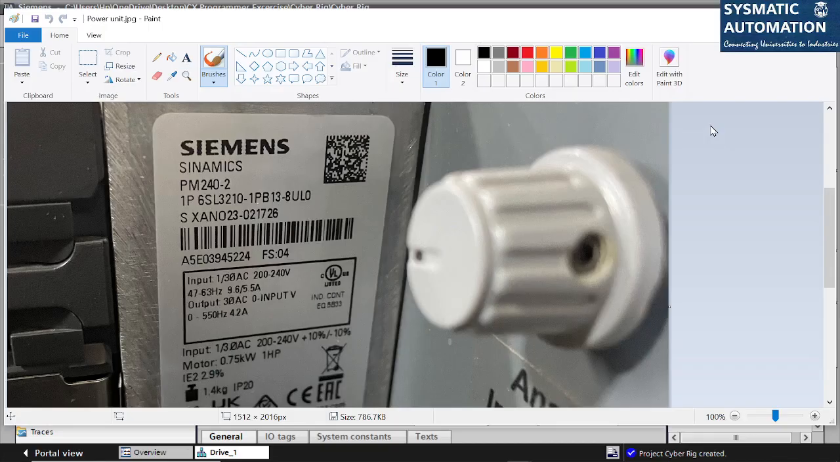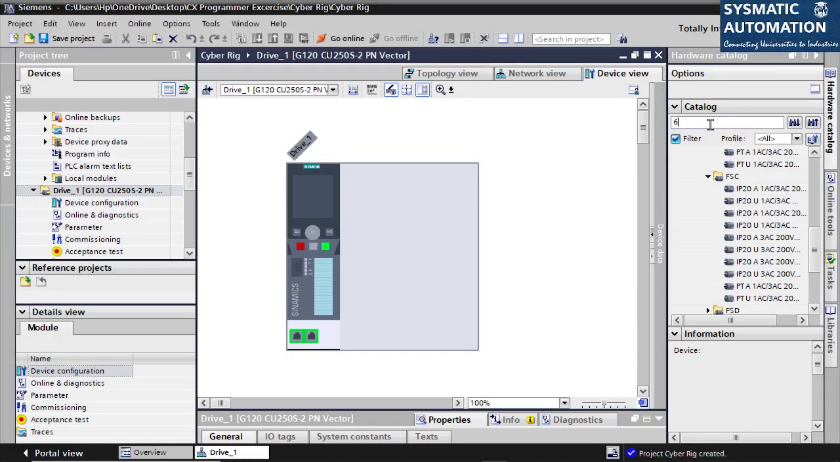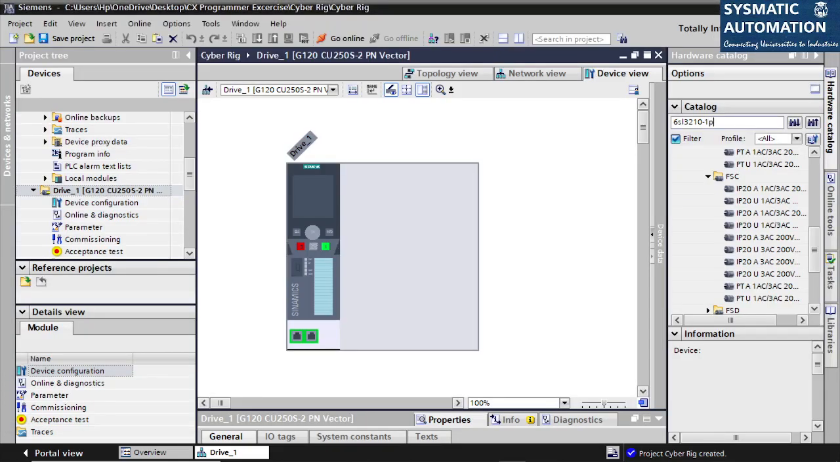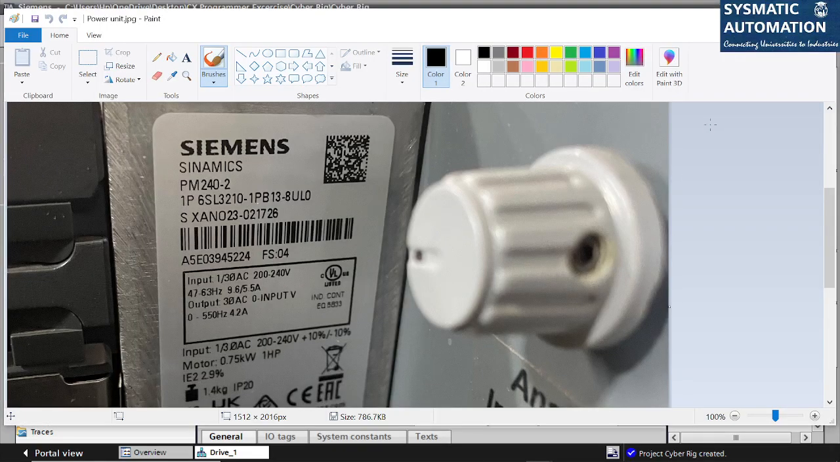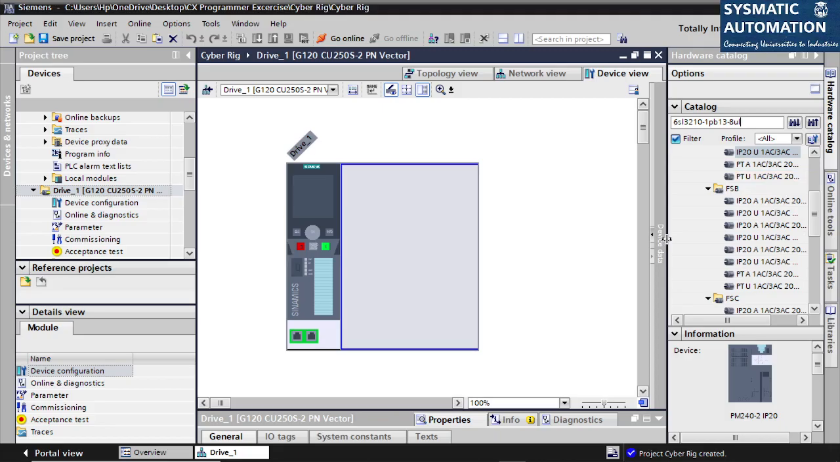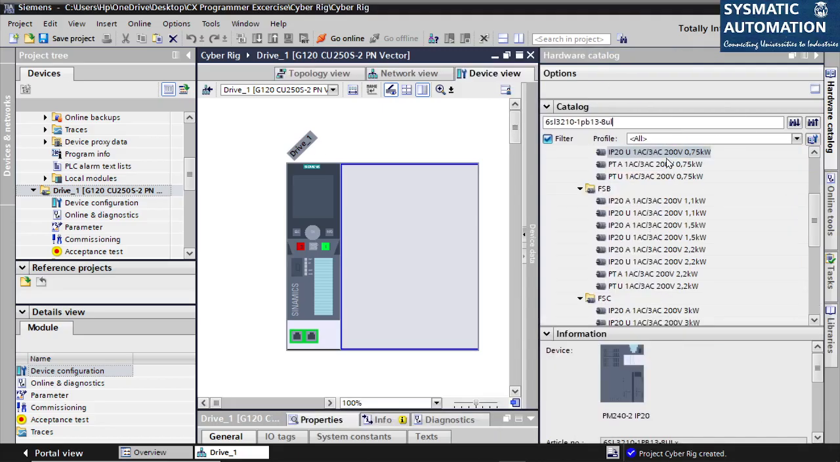So the number is 6SL3210-1PB 13-8UL, and the last number is 0. If I click here, it comes up with this highlighted number here.